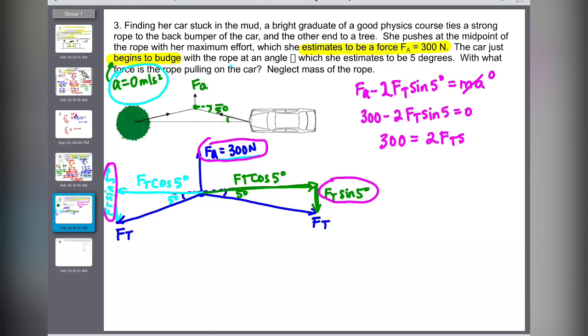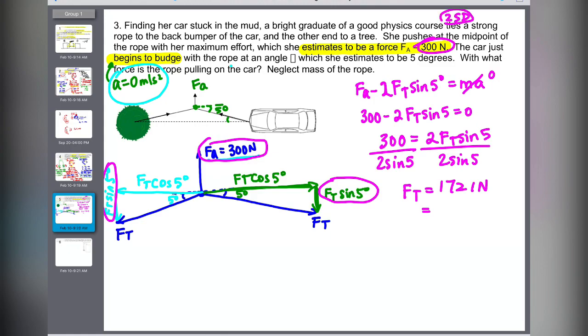So move the negative to the other side and then divide both sides by 2 sine of 5. So Ft would work out to be 300 divided by 2 divided by sine of 5 degrees. So 1721. Round it to the proper sig digs, which I failed again. I put 300. Can you just assume 2 sig digs? It's my fault, questions are not careful. So 1.7 times 10 to the 3, or you can just say 1700, which is fine.